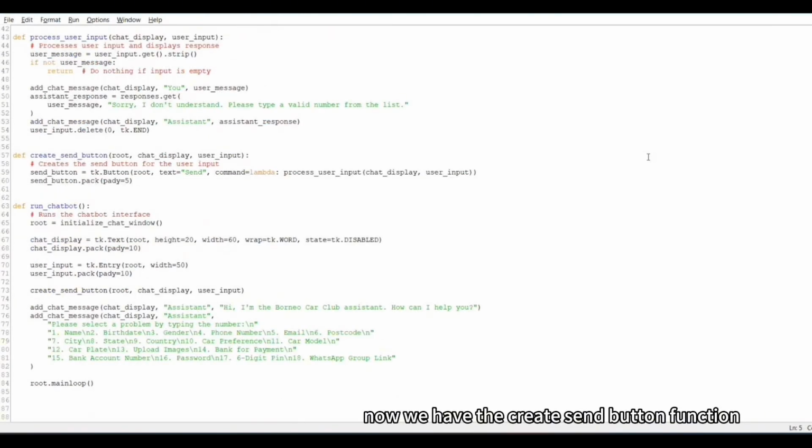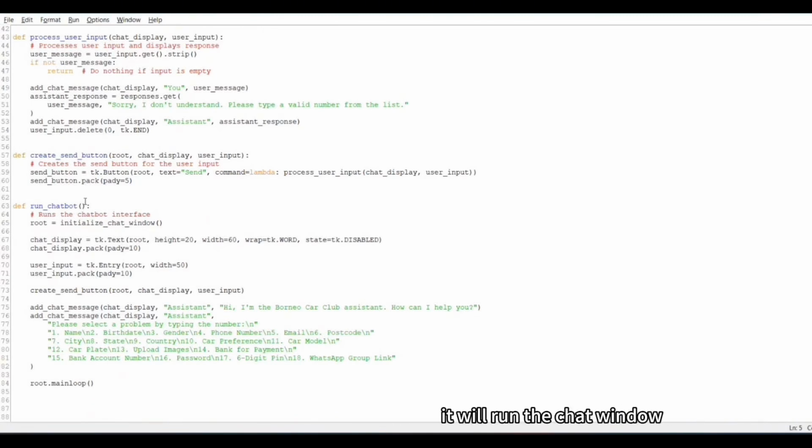Now we have the create send button function. What this does is it just makes a button for you to send your message into the chatbot. Then it will use the process user input function to properly process your user input and give the proper response. Then finally, we have the run chatbot function, which will implement all the previous functions that I have discussed.